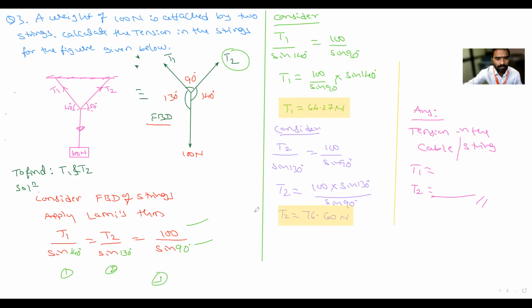Yes, answer: T1 is 64, T2 is 76. Okay. Is it clear, everyone? Can I go for the next problem? Yes, sir. Okay, take down, this is important for the examination. So question number? 4. Okay, question number 4.